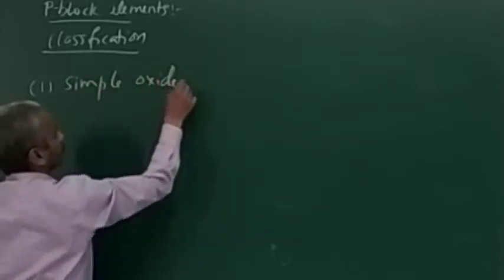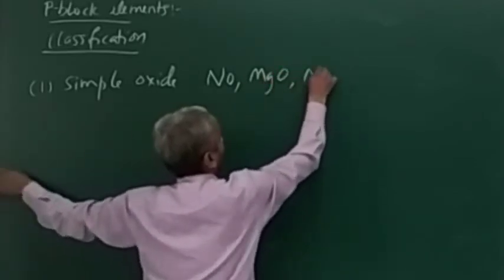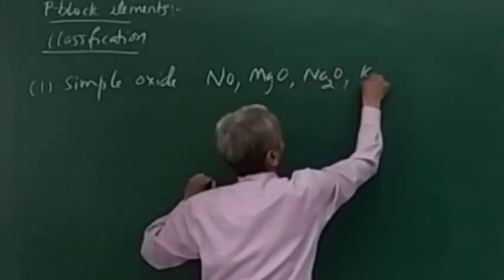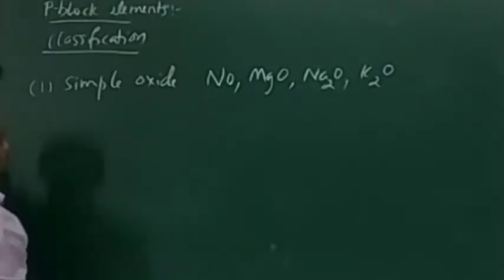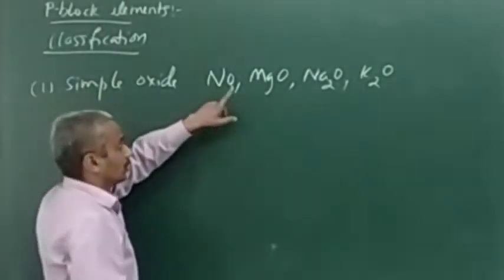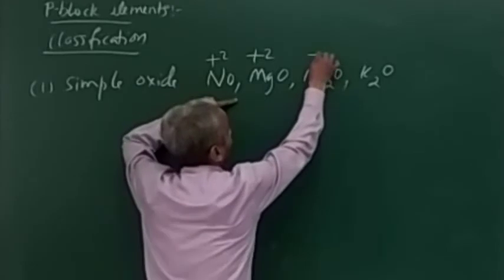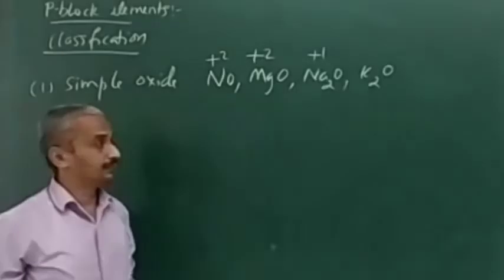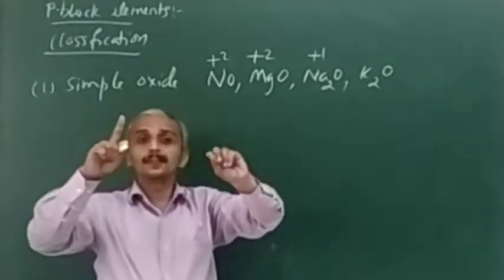First classification is simple oxide, like NO, MgO, Na2O, K2O. Here the nitrogen has an oxidation state of +2, magnesium has +2 here, whereas +1 state is there for both sodium and potassium. So they are simple oxides.